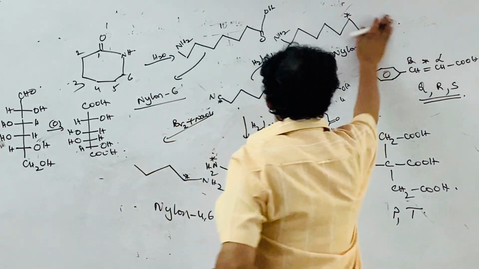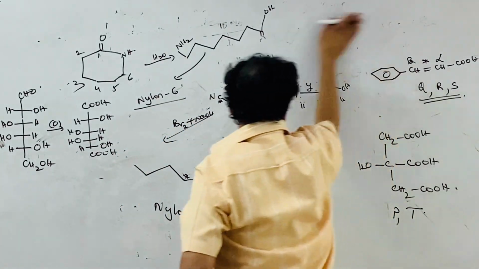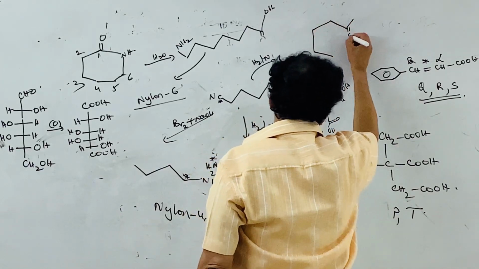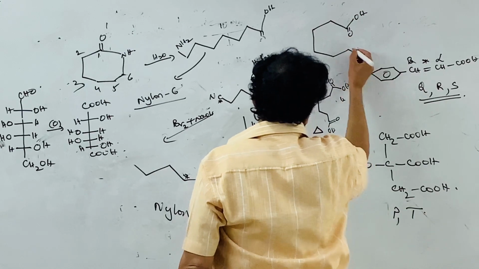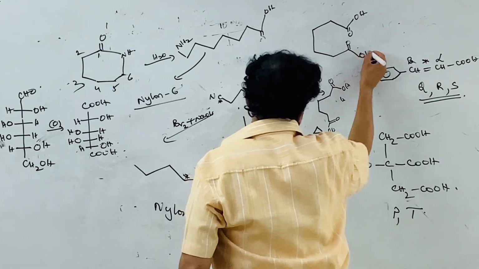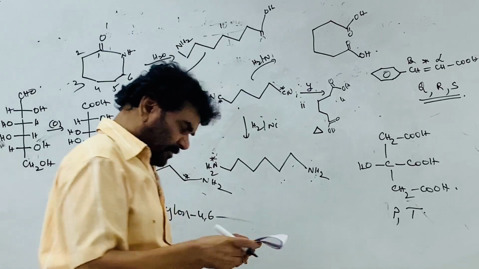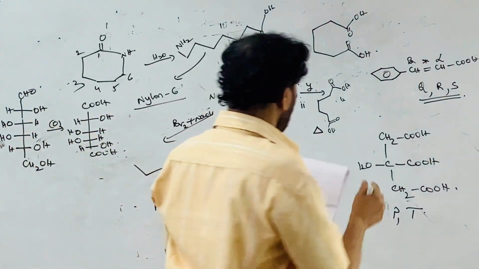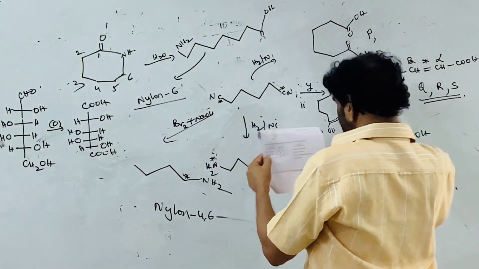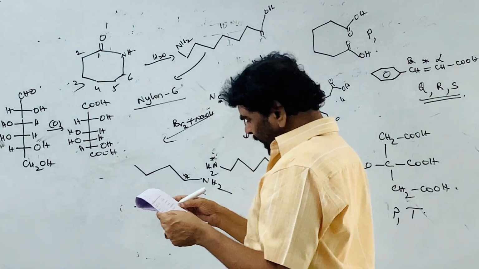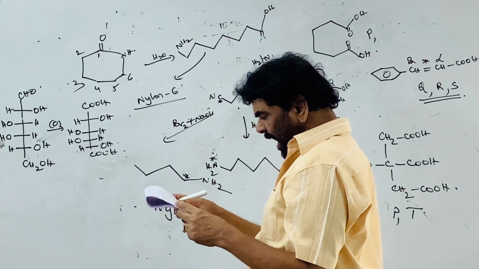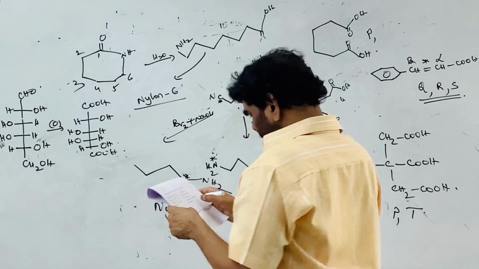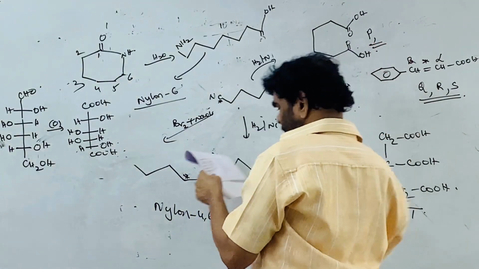Adipic acid. We know adipic acid contains 6 carbon atoms, a dicarboxylic acid. This is hexane 1,6-dioic acid, adipic acid. It is not a monocarboxylic acid, and not a monoprotic acid. Therefore, P is correct. Contains an aromatic ring? No aromatic ring. It's not an alpha beta unsaturated acid. It cannot exhibit geometrical isomerism. It's not a hydroxy acid. Only P is the correct option for this.